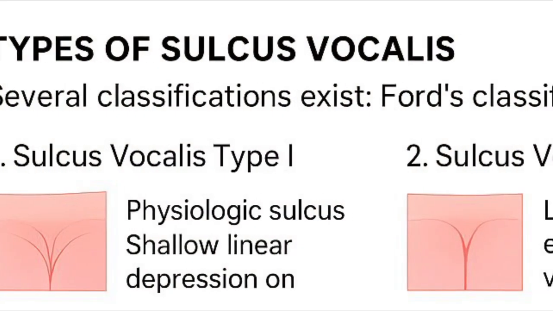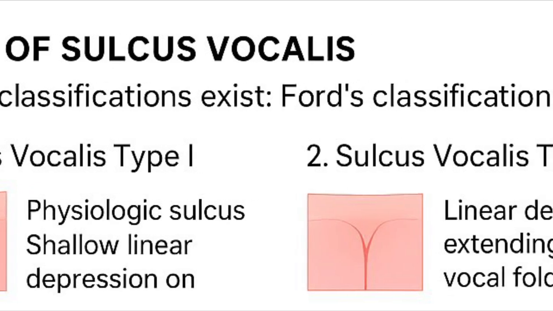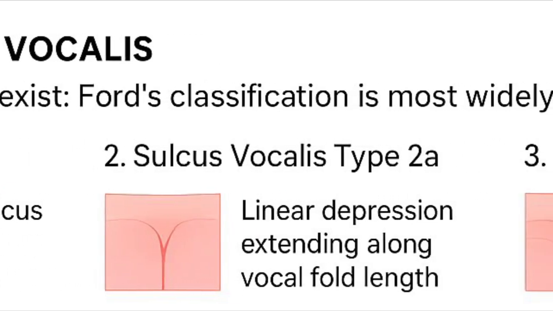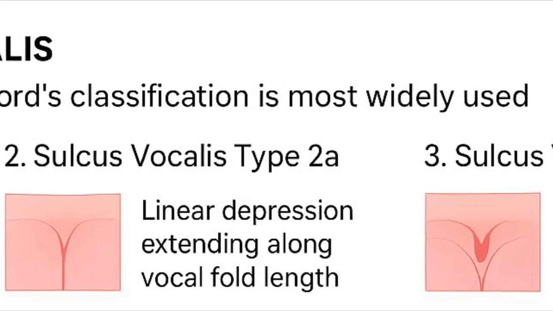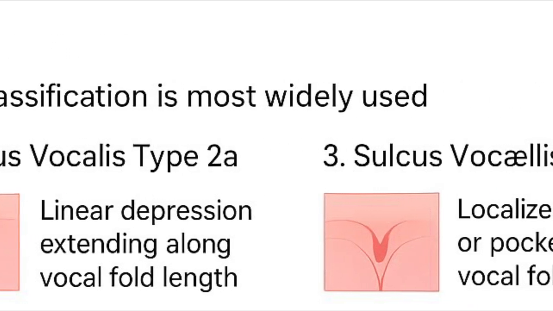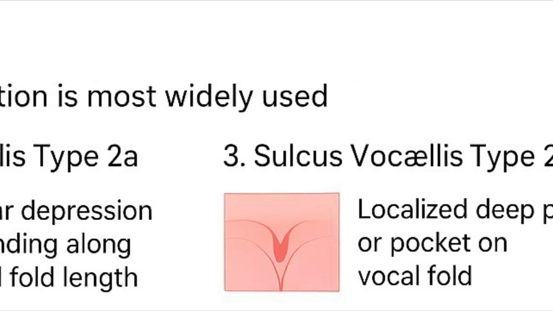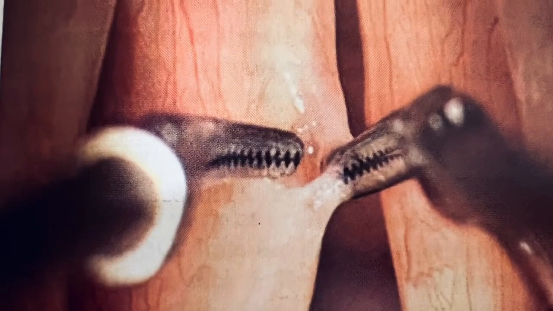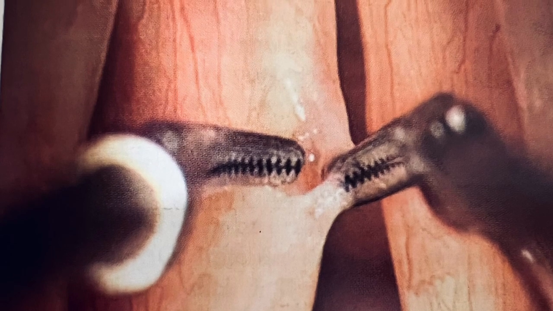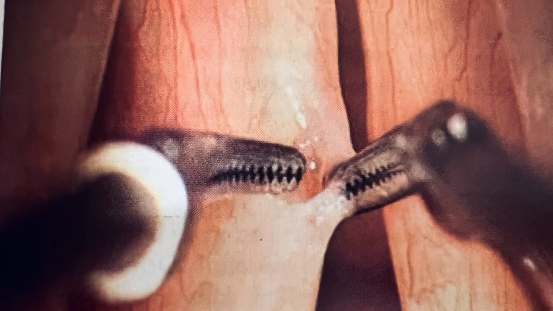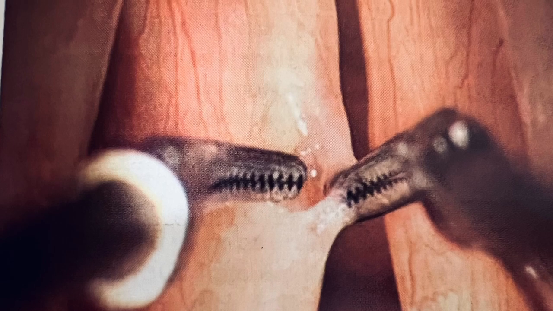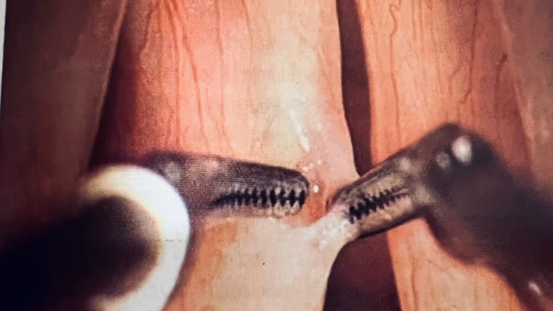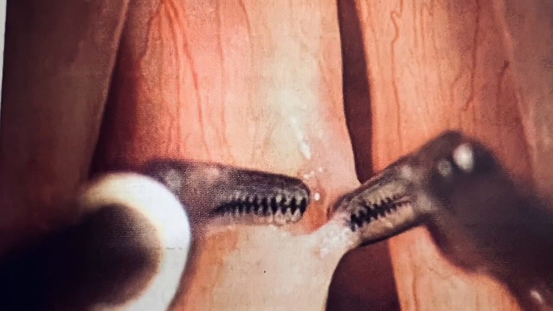Ford classified this sulcus vocalis into three types. Type 1 is physiological sulcus. This is superficial longitudinal depression of the epithelium not beyond the superficial lamina propria. The vocal ligament is not involved in type 1. Video laryngostroboscopy may only show mild mucosal wave abnormality and voice is not affected significantly. Treatment of this should be conservative with speech therapy, sometimes anti-reflux therapy.